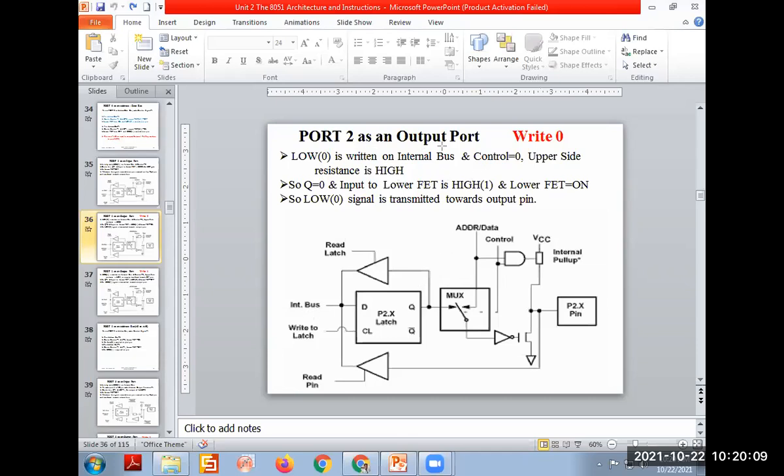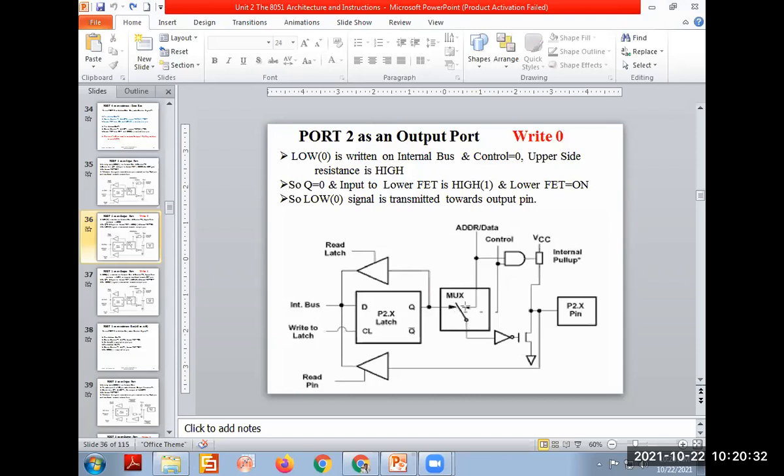Okay. To make it an output, we know that we are sending 0 on the port pin. So as I'm sending 0 here, what happens? As D will be 0, Q will be 0. So it is not able to write 0 here. As this is 0 and by default CS is 0 for all the ports to act as input output, it will connect here only.